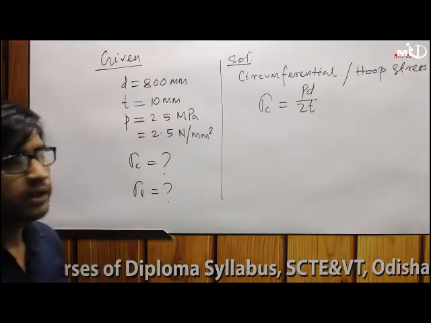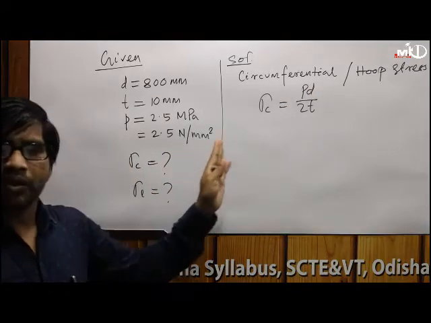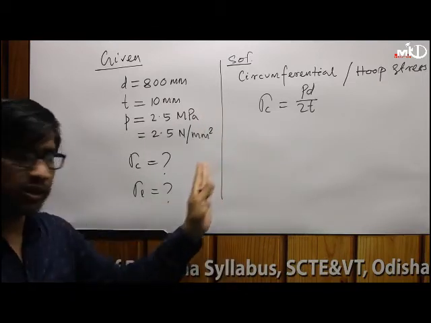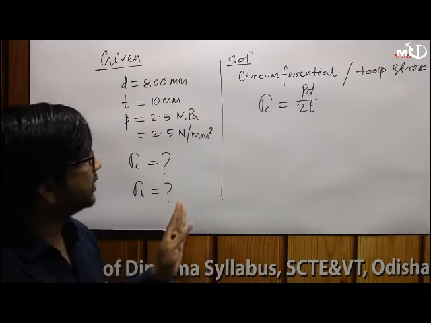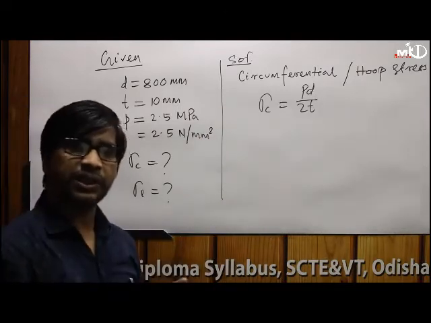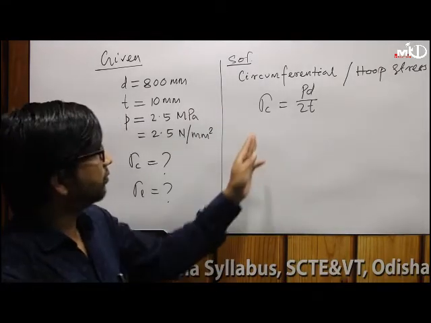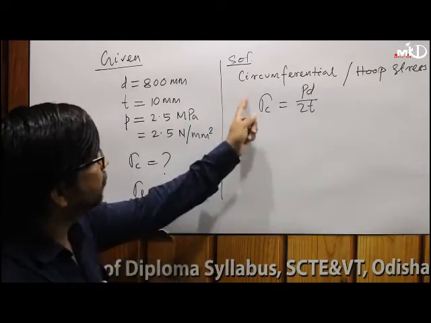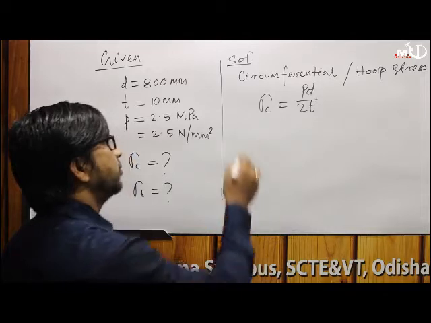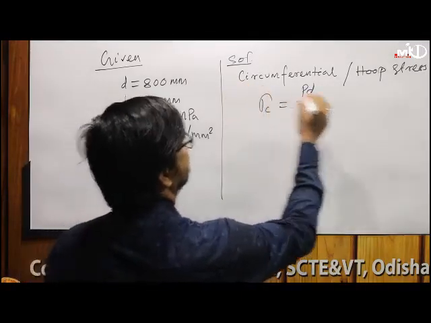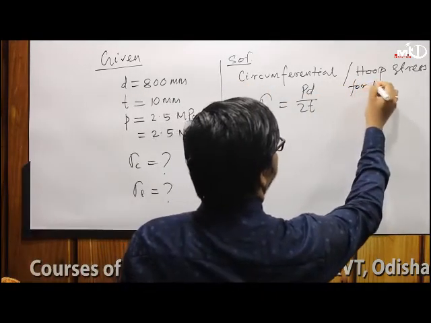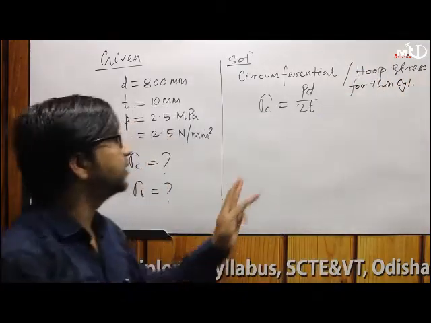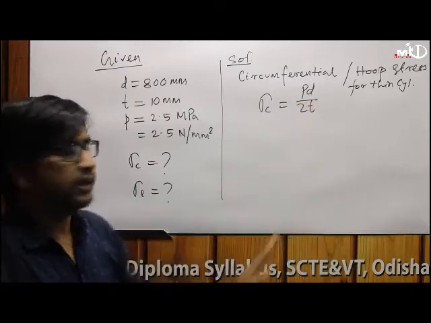Remember, this is not for a spherical shell, this is for a thin cylindrical shell, because for a thin spherical shell the formula will be different. So you have to specify that circumferential or hoop stress for a thin cylindrical shell is sigma c equal to PD by 2t.